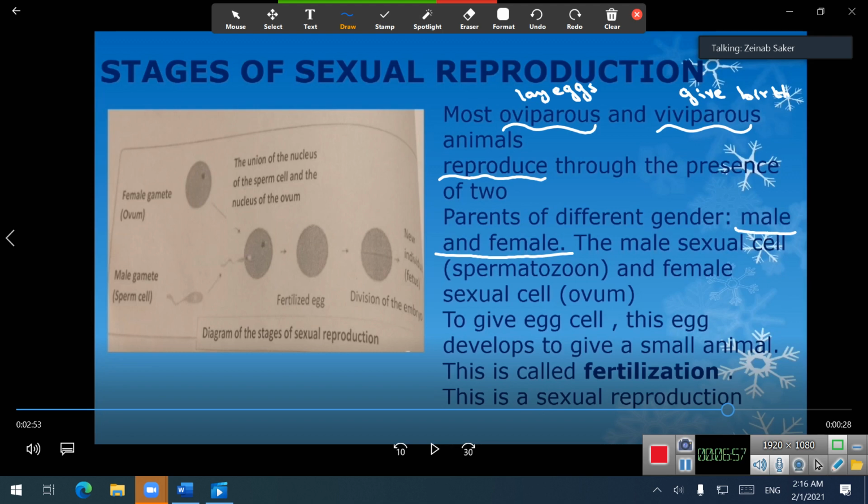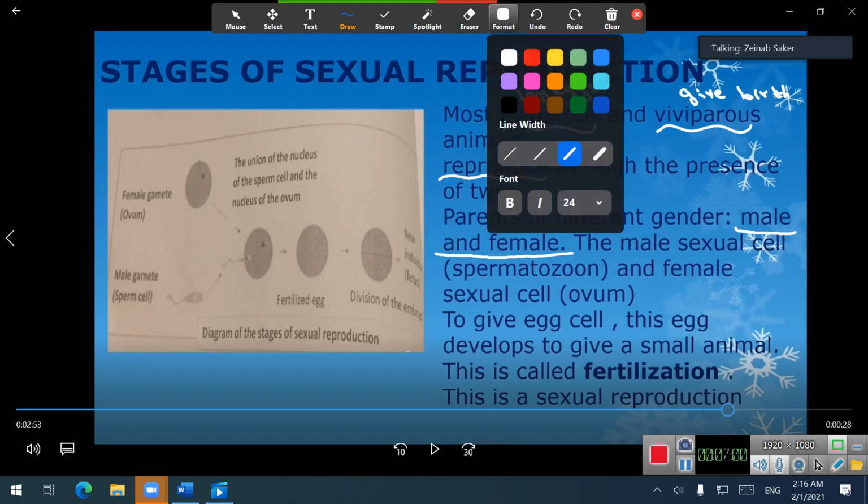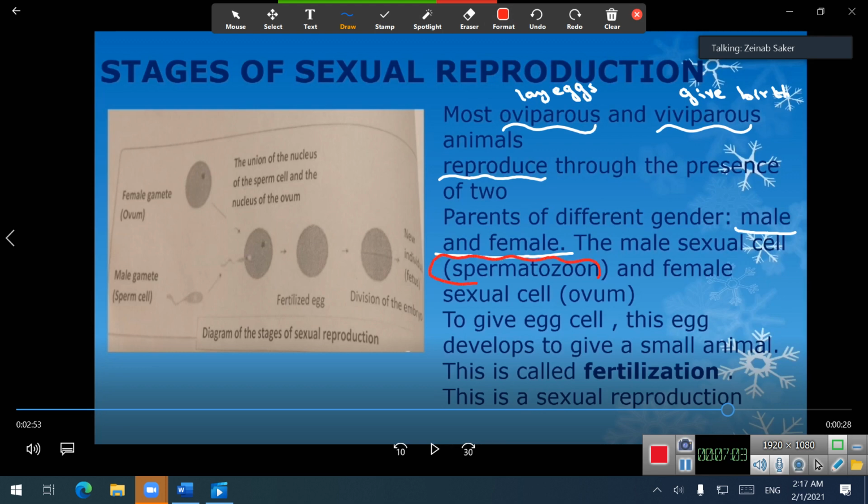The male sex cell is called spermatozoon, or we can also say sperm cell, while the female sex cell is called the ovum, and the plural of ovum is ova. By fertilizing the egg, a new fertilized egg is produced, and it will develop into a newborn or a new living thing. This stage, by the union of male and female sex cells, is called fertilization.